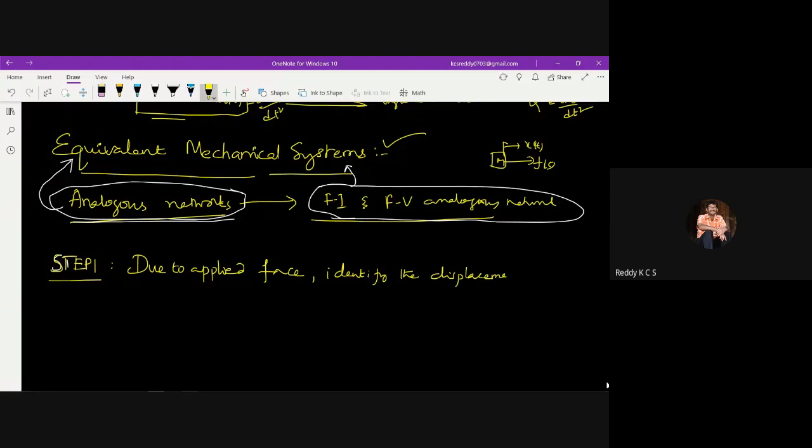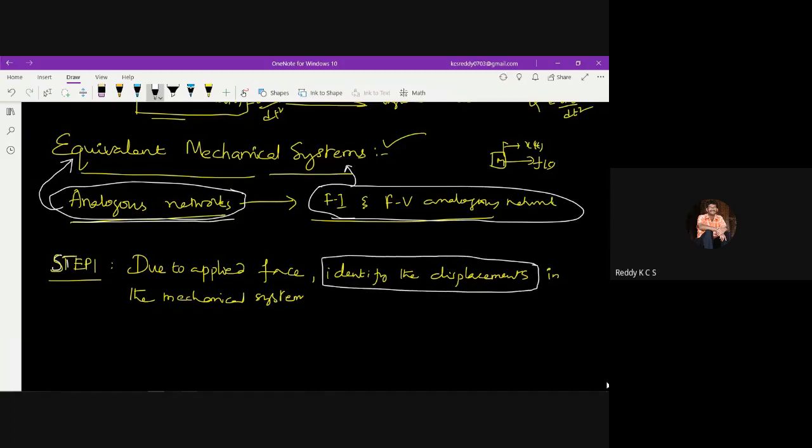The displacement in the mechanical system, because as I told, in a single system there may be 2 masses, 3 masses and 2 springs, 2 dampers, like that. So in any mechanical system, whatever you take, if I apply a force, what are the displacements? The key term is identifying the displacements. So that we need to know in the mechanical system. And once you identify these displacements, next is step 2.